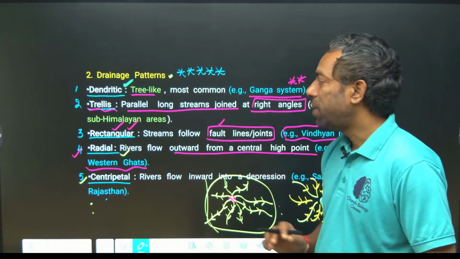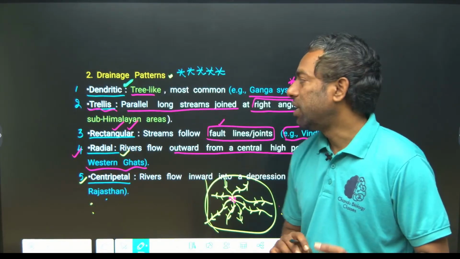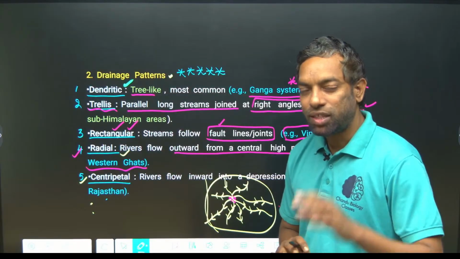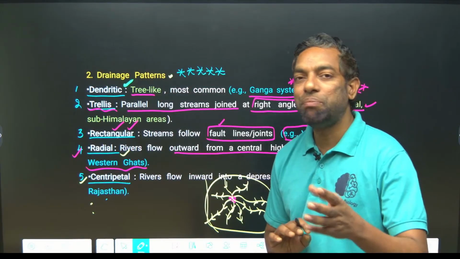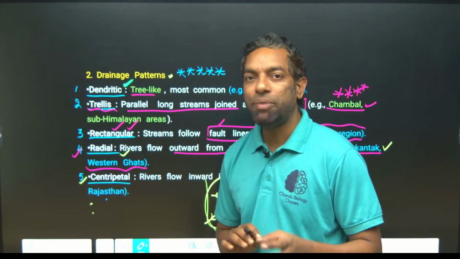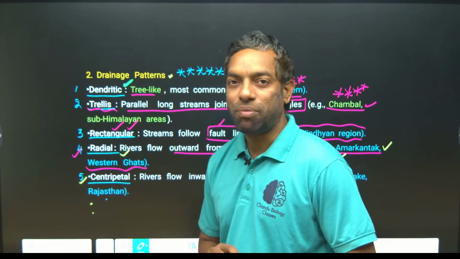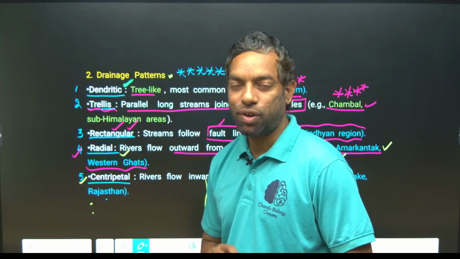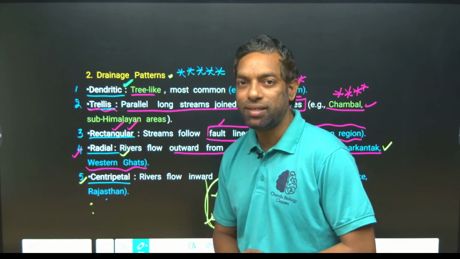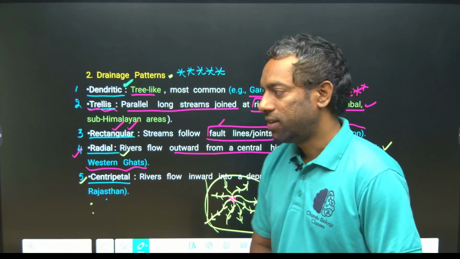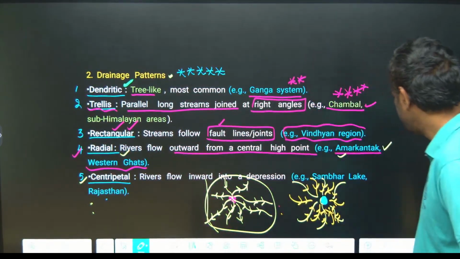Okay, river patterns are mainly 5 types: dendritic, trellis, rectangle, radial and centripetal. These are the 5 most important patterns, guys. You have to remember the pattern name with its example, I mean for river patterns. Okay, I hope you guys understand this. This is the most important, then we have to move further.